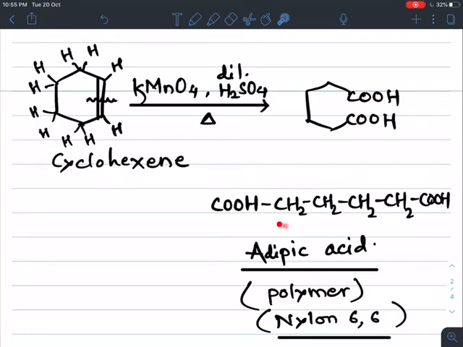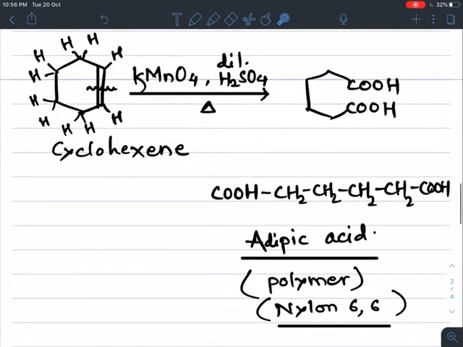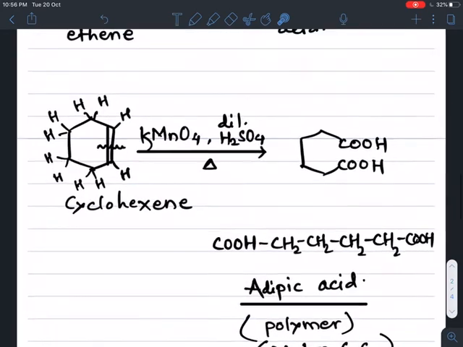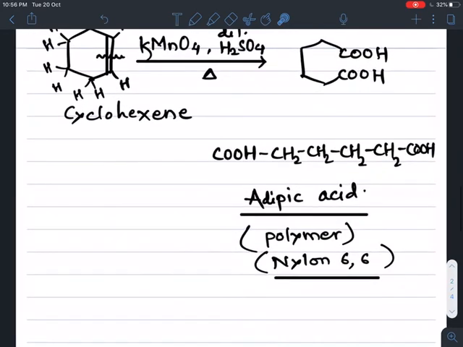The name of this acid is adipic acid, which is very important in the preparation of polymers like nylon 66. So this is about the preparation of aromatic and aliphatic carboxylic acids from alkenes.